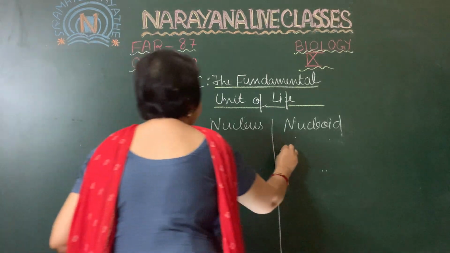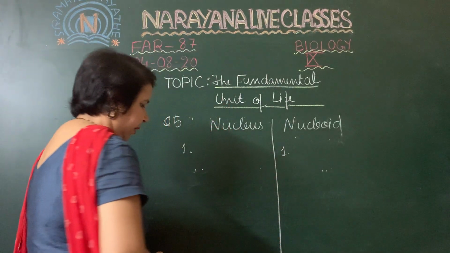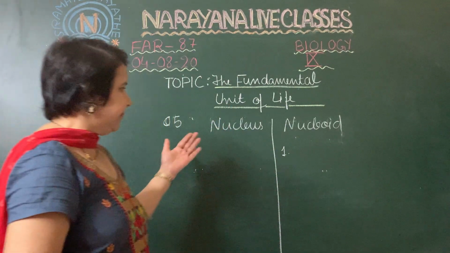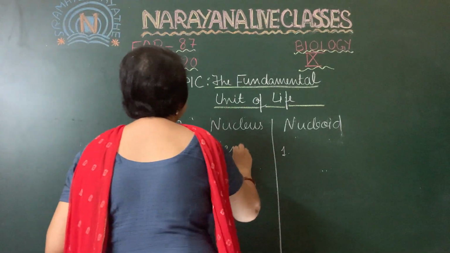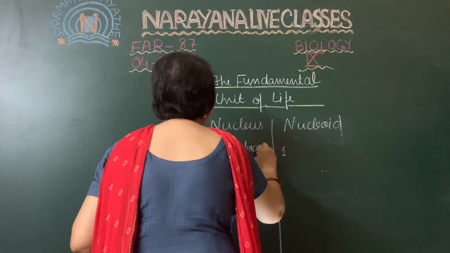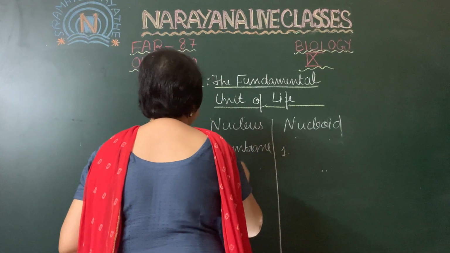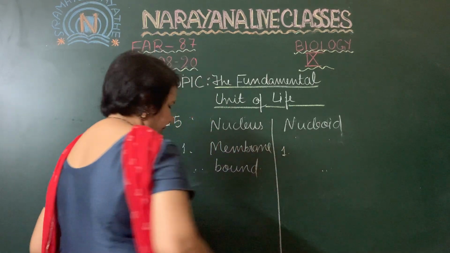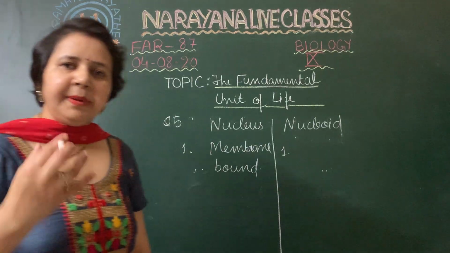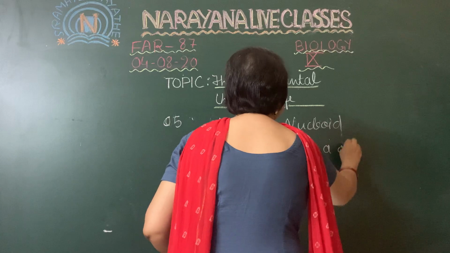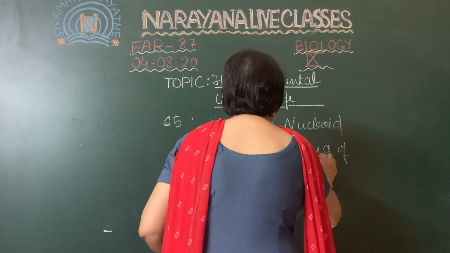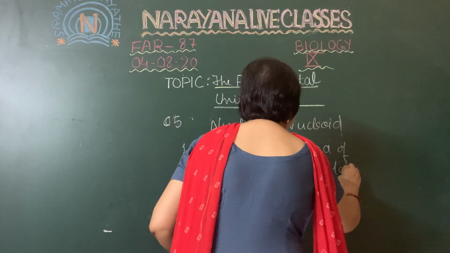The first difference is that a true nucleus is a membrane bound organelle, whereas the nucleoid is just a particular area in the cytoplasm. It is not membrane bound.